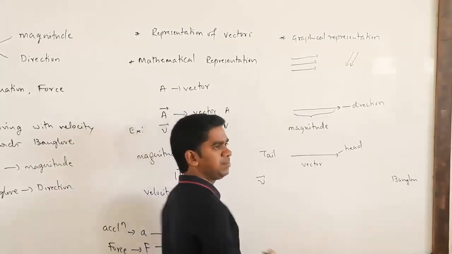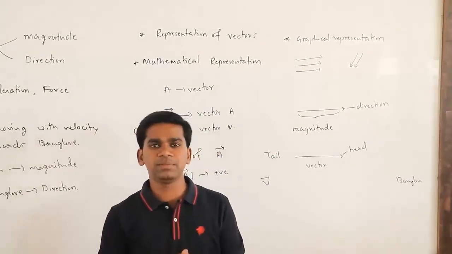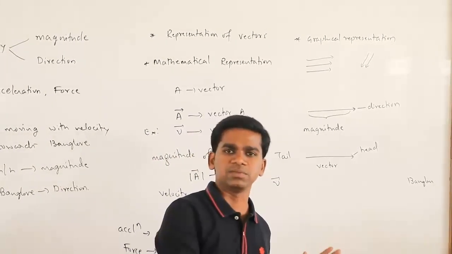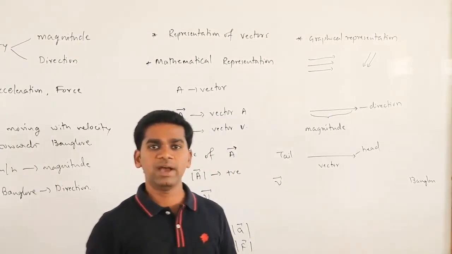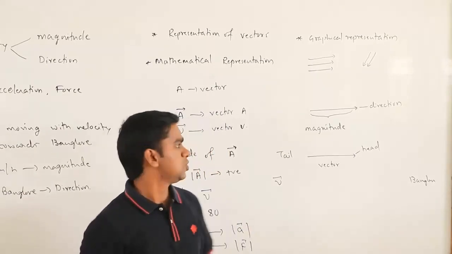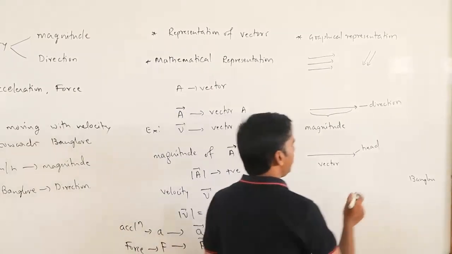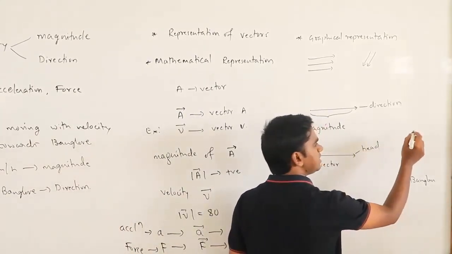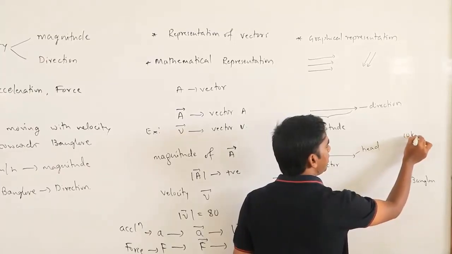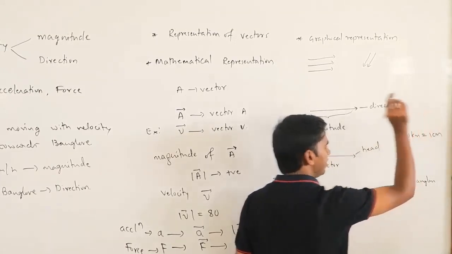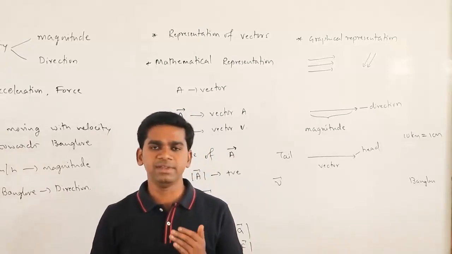So how can we represent that 80 kilometer per hour on your small board? You have to make a scale. I will take 10 kilometer equals 1 centimeter. You have to define your scale.